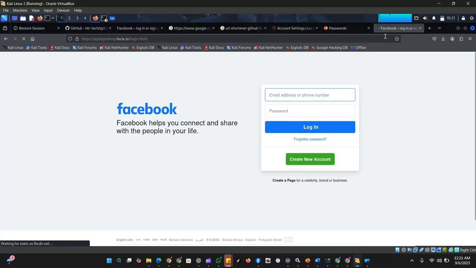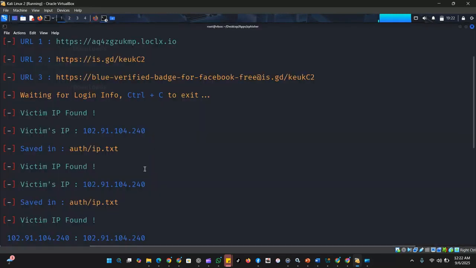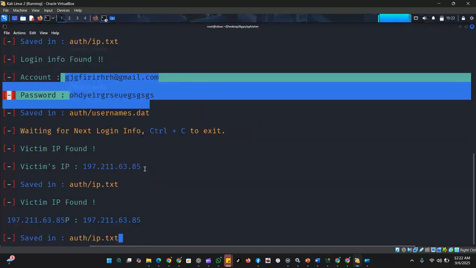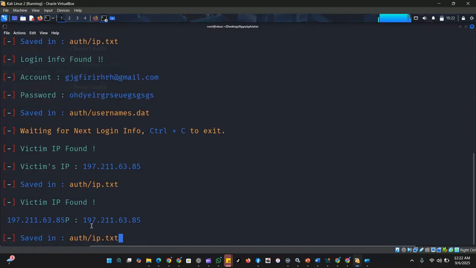As you can see from here, it shows that this is Facebook. And now we have exactly what Facebook login screen looks like. At the same time, if we go to our terminal to observe what is going on, you see that it has found another IP address.